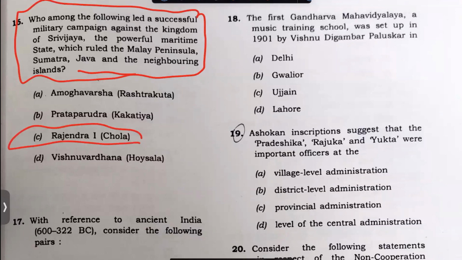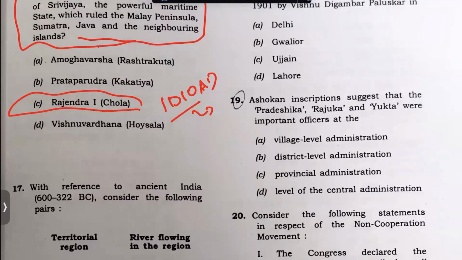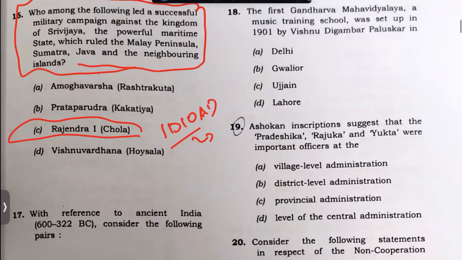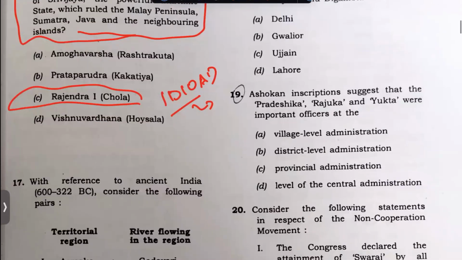This is a direct question. Anybody in Tamil Nadu should have taken this question. None other than Rajendra Chola, Rajaraja Cholan's son, who was there after the demise of his father after 1010 AD. He also goes to the Sri Vijaya Empire, because the Sri Vijaya Empire happens to tell the Chinese court that the Cholas are the feudatories of their kingdom. So Rajendra Chola becomes very angry, and he goes to war. So that should be taken.